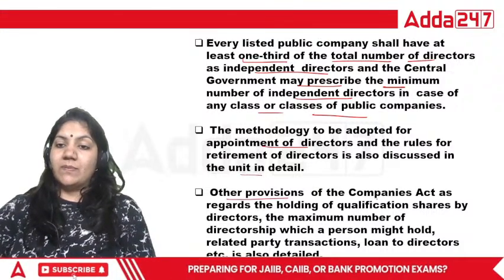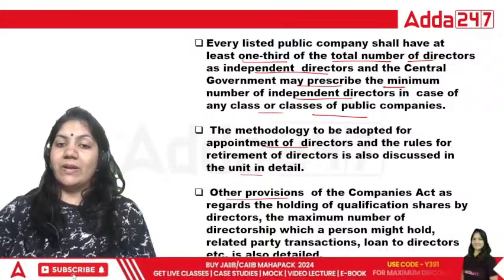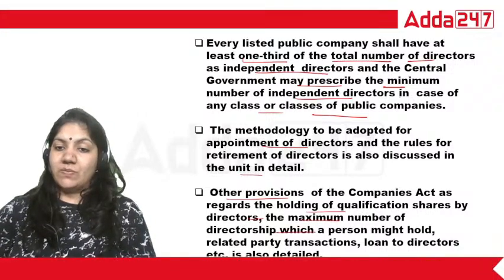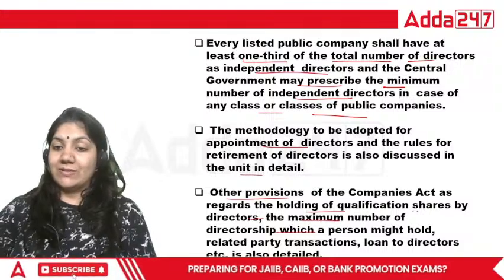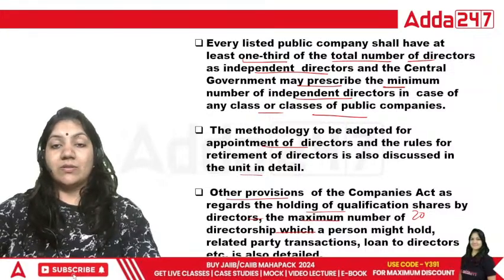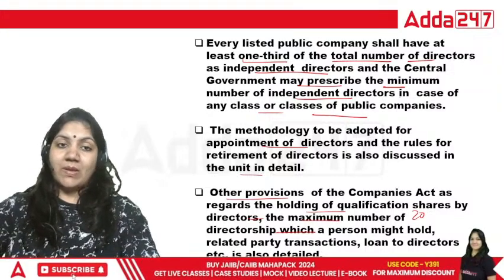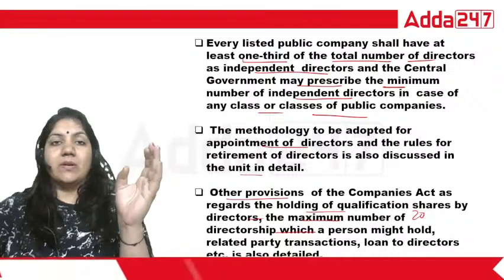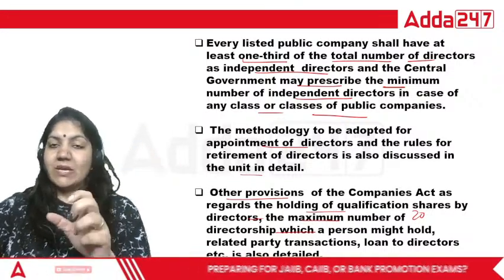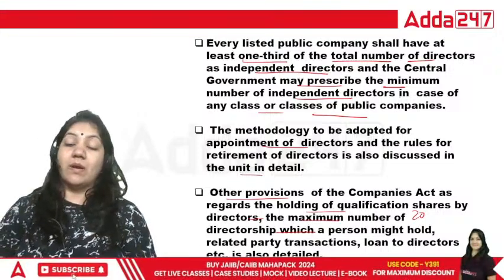Other provisions of the Company Act regard the holding of qualification shares by directors, the maximum number of directorships a person may hold, that is 20, related party transactions, and loans to directors. So there are so many things mentioned in the Company Act about members and directors. Okay, so these are the contents provided in the Company Act.